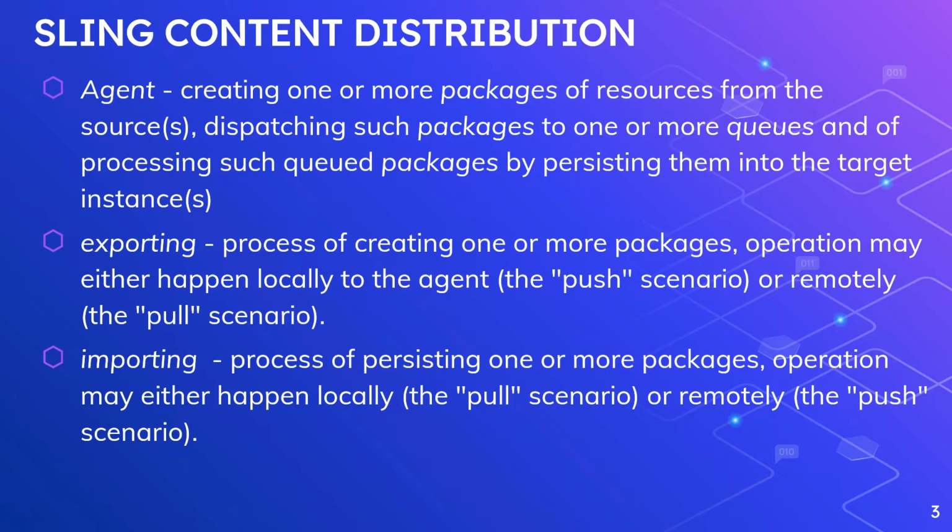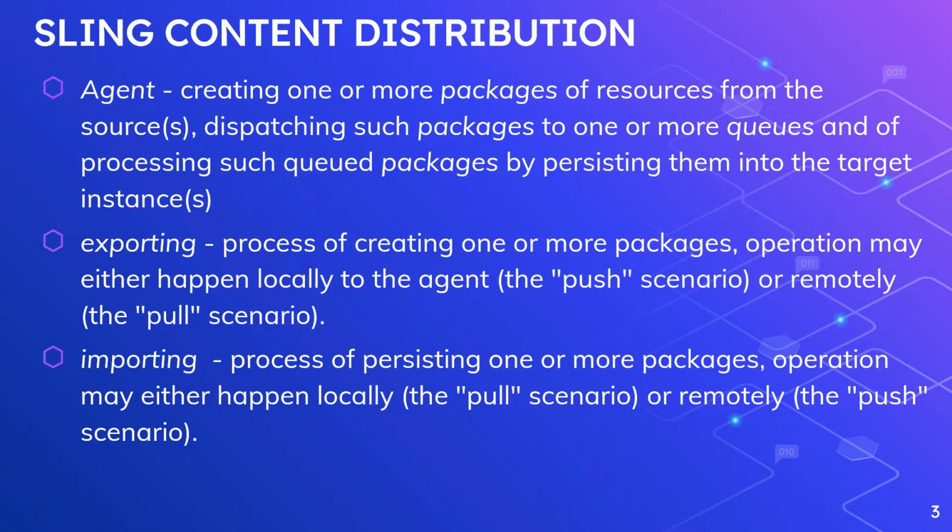Exporting is the process of creating one or more packages. Exporting can happen either locally to the agent or remotely to the agent. Let's say I want to push something in a forward flow, the packaging will happen in the source instance. If I want to pull something, meaning a reverse flow, where the author is going to pull something from the publisher, the packaging will happen in the remote instance.